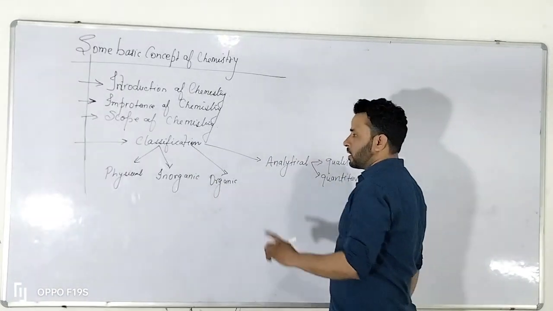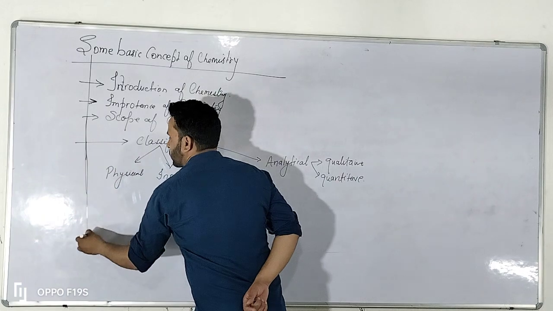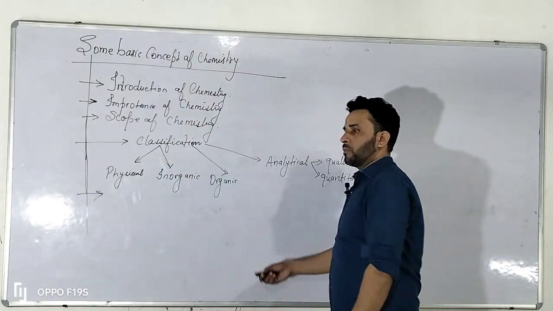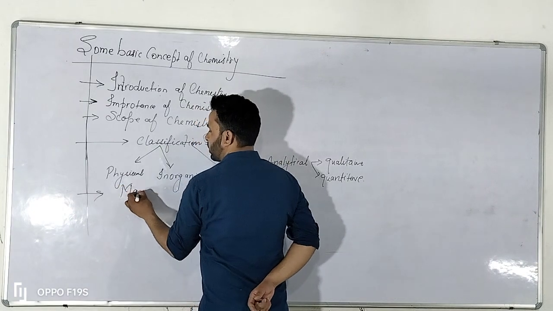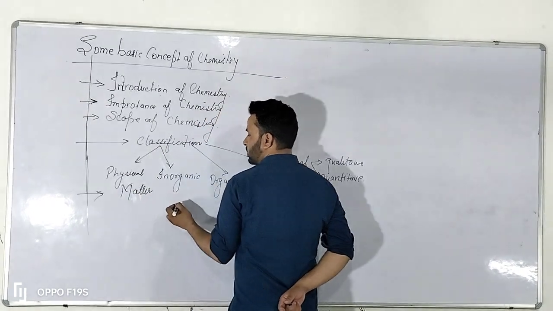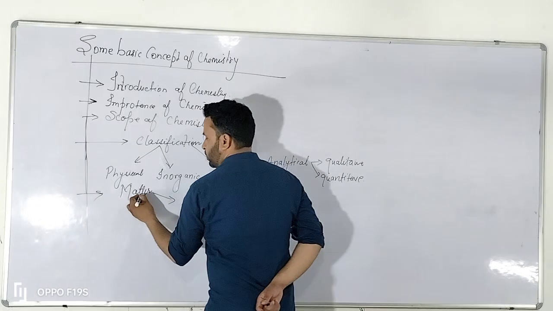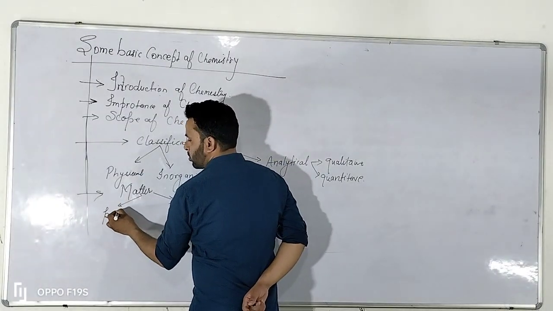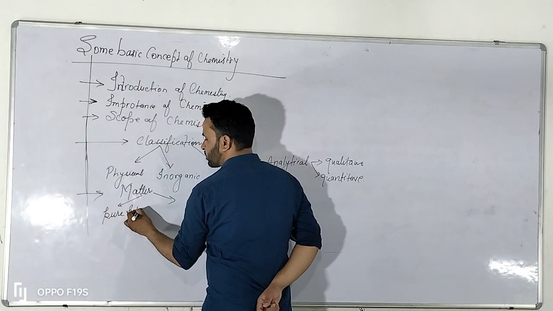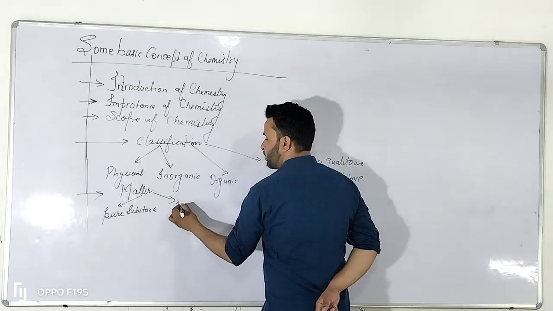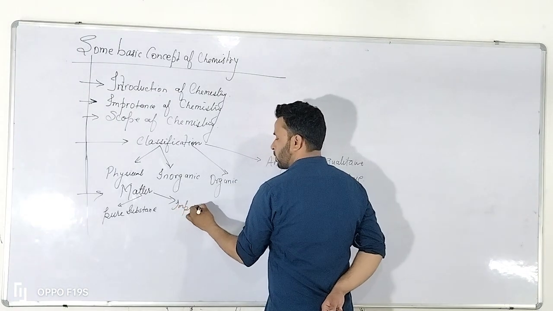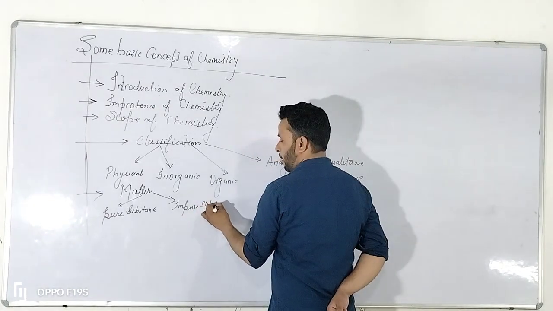Thereafter, we will classify the chemistry on the basis of matter. Matter is further subdivided into 2 parts, that is called pure substance and impure substance.